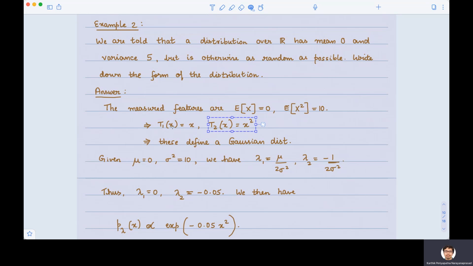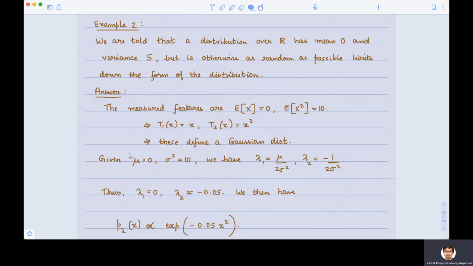Now it turns out that these features, t1 of x equal to x and t2 of x equal to x squared, actually define a Gaussian distribution. So what we are asking for is, amongst all the Gaussians, just pick a Gaussian which has mean 0 and variance phi. That's all. This is the distribution we are looking for. This is the maximum entropy distribution.